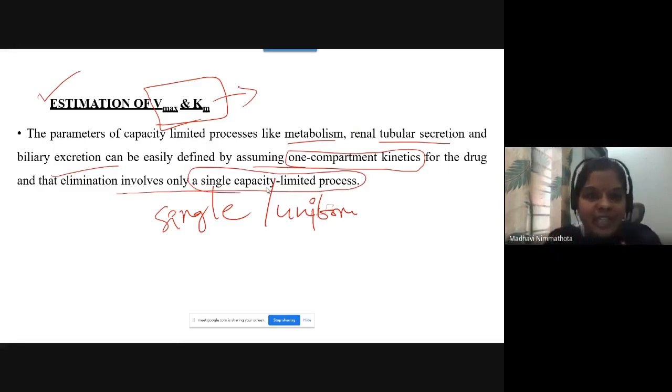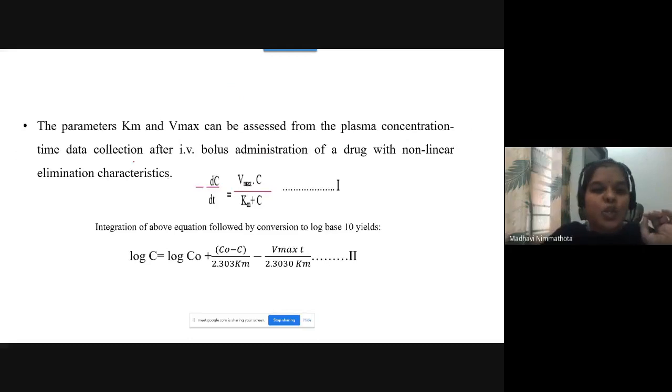Then you can estimate Vmax and Km. The parameters Km and Vmax can be assessed from the plasma time data collected after IV bolus administration.